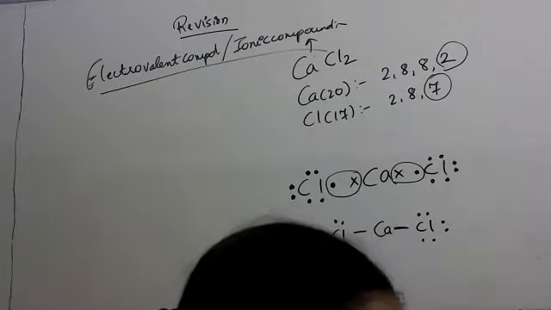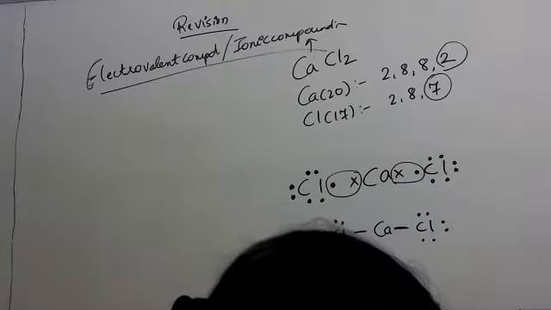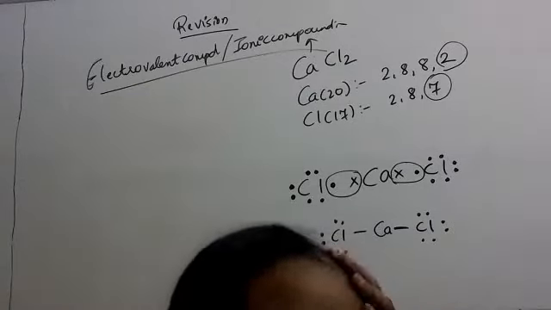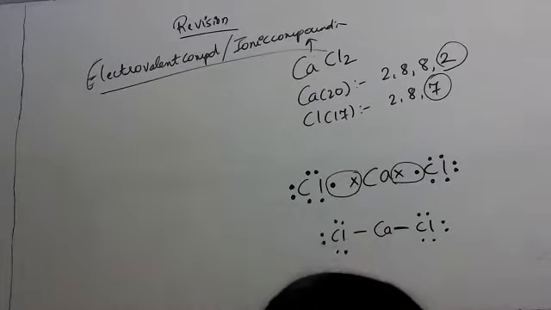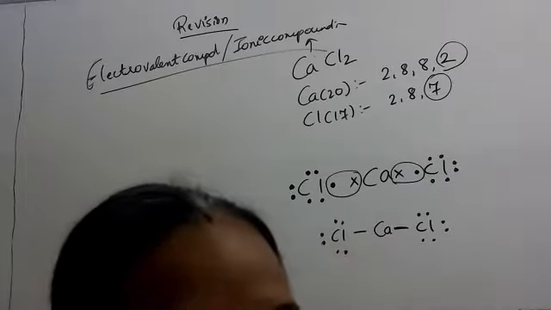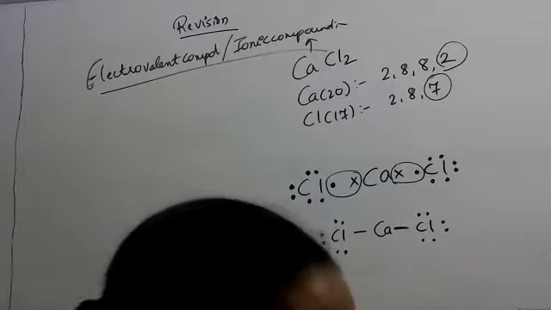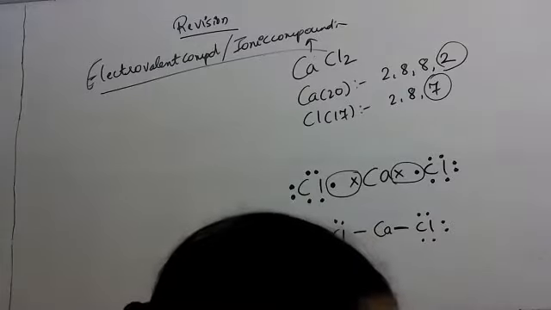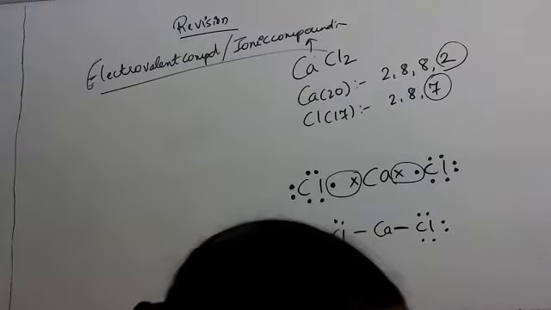What are elements of group 17 called? Question mark. Name all of them.